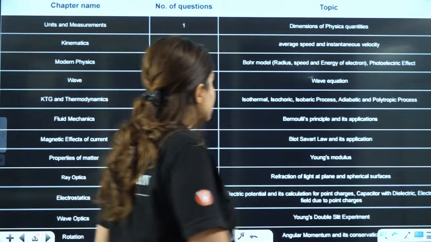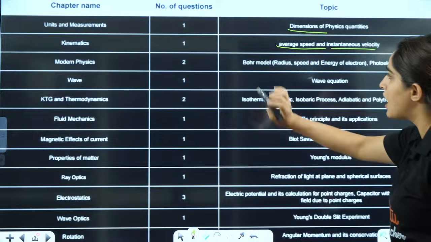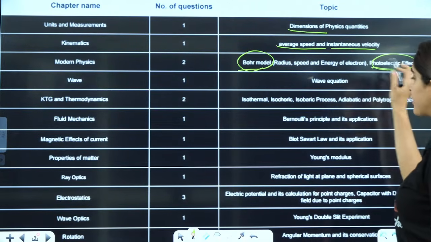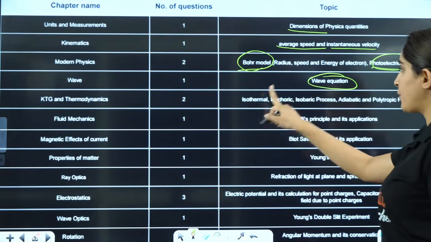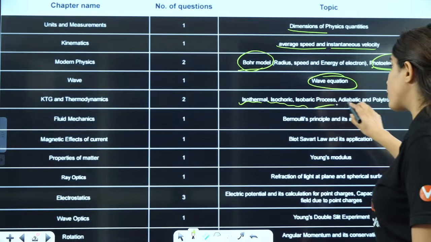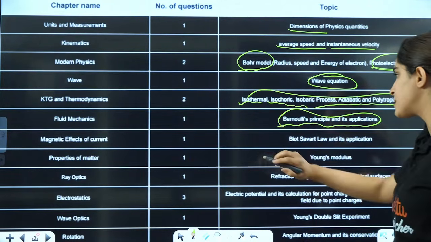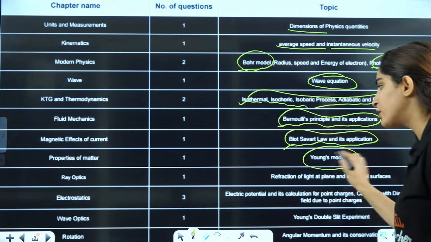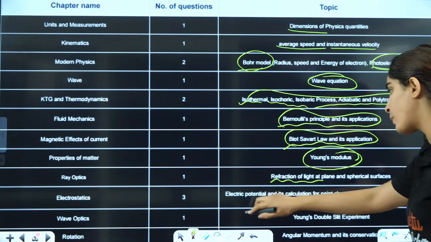Then from physics, dimensions, 1 question, average speed, instantaneous, 1 question. Bohr model 1 and photoelectric effect 1. Then wave equation, 1 question, isothermal, isobaric processes, 2 questions, Bernoulli's principle, 1 question, Biot-Savart's law and its application, 1, Young modulus, 1 question, refraction is 1 question.